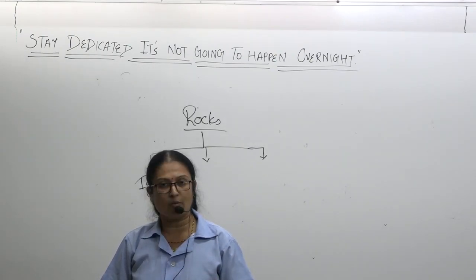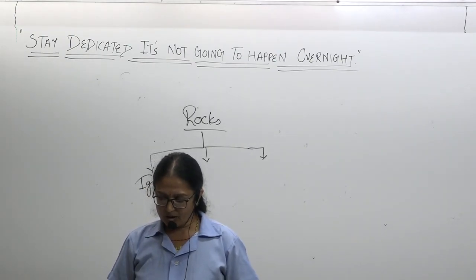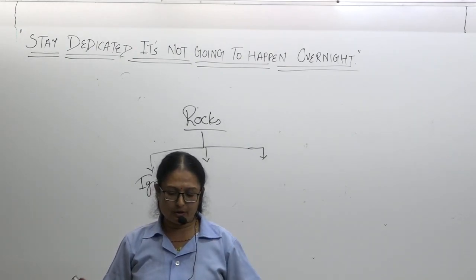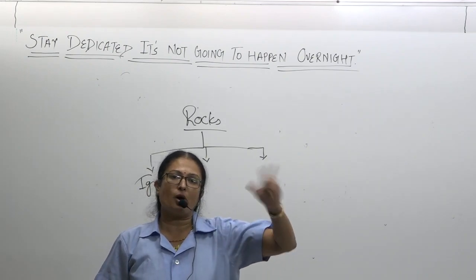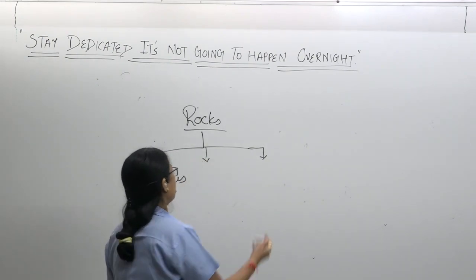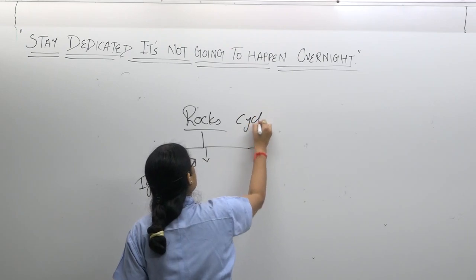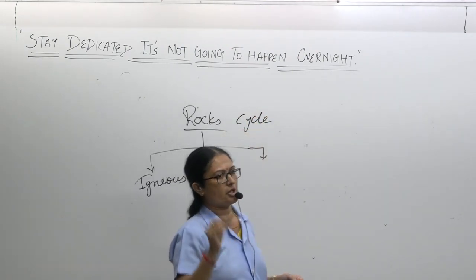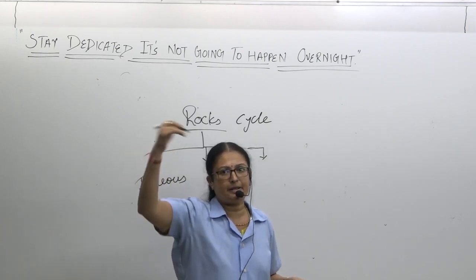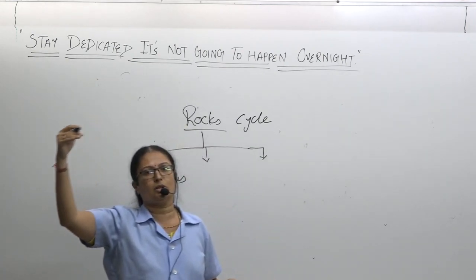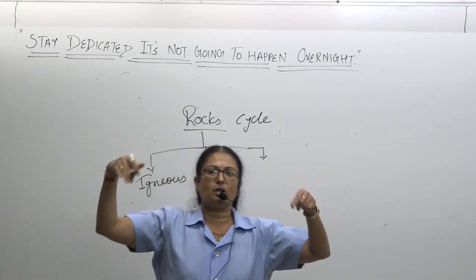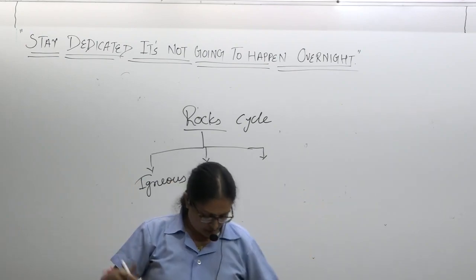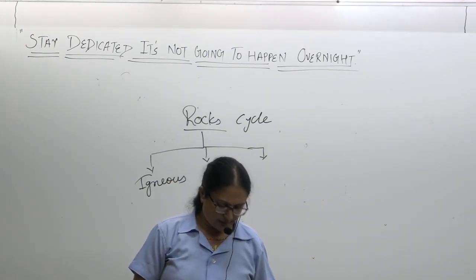There can be porous and non-porous rocks. So stratified rock, igneous and metamorphic rock. And you know about the rock cycle. Even this you have learned in your science also, the rock cycle. Igneous, due to heat and pressure, will turn into sedimentary, and due to heat and pressure it will turn into metamorphic, and again due to heat and pressure it will turn into igneous rock. So you have to remember the definition.